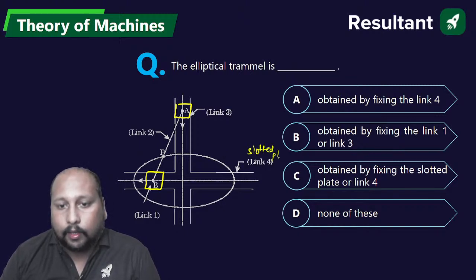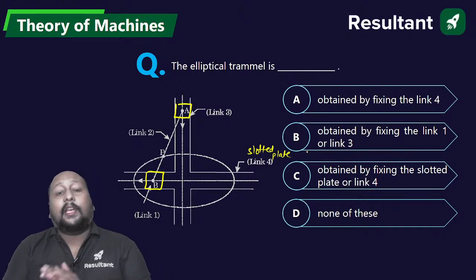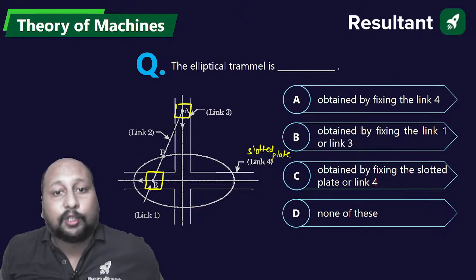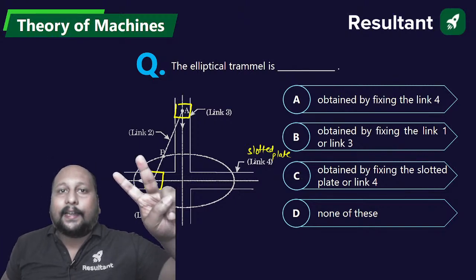Slotted plate. Okay, so you have to tell me which link you have to fix in order to get the elliptical trammel. A very interesting question from the single slider, double slider, or 4-bar mechanism.